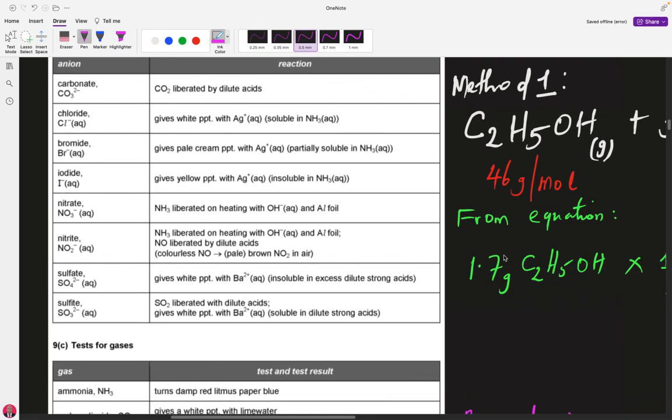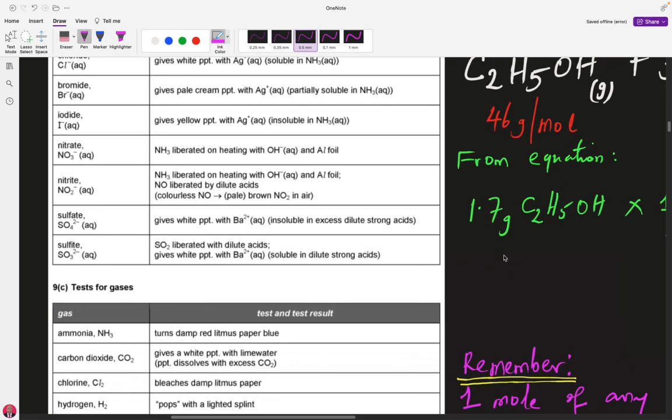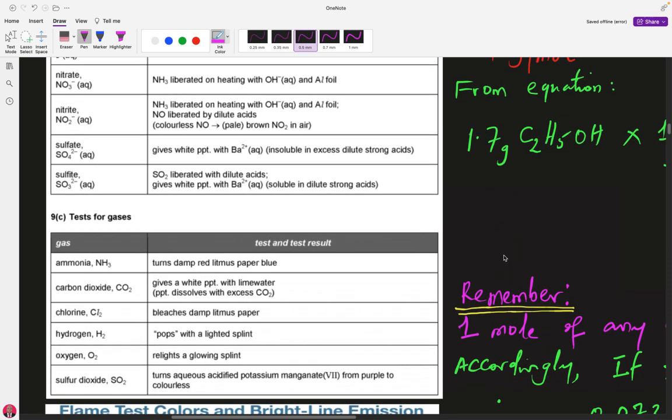You are also supposed to know tests for gases, the different gases: test for ammonia, test for carbon dioxide, test for chlorine gas, hydrogen gas, oxygen gas, and sulfur dioxide. These tests, very, very important as required by the syllabus.